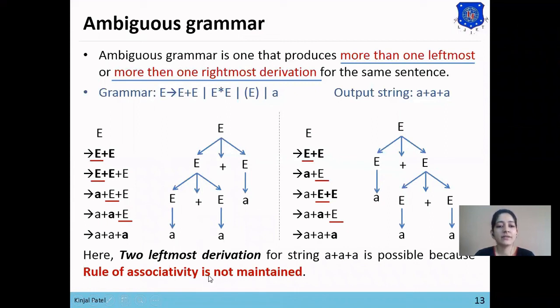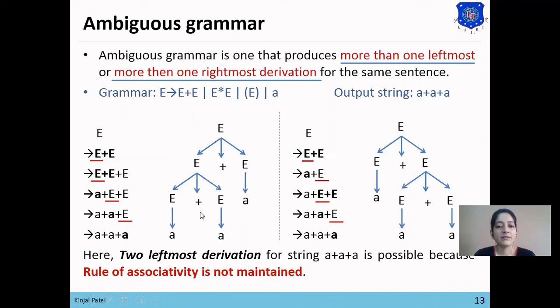Rule of associativity says that if there are two operators which have the same precedence, like both plus here, and the operator is left associative, then our parse tree should grow from the left side.